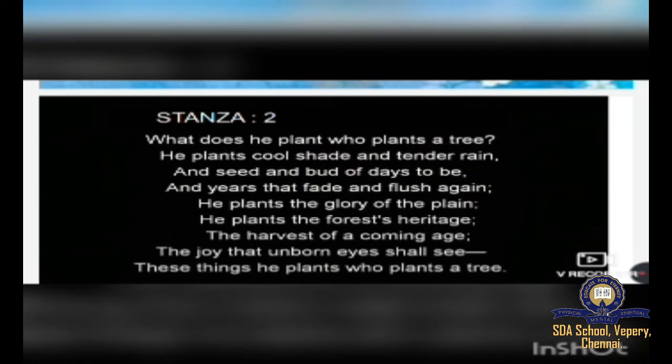Let's read the second stanza. What does he plant who plants a tree? He plants cool shade and tender rain, and seed and bud of days to be, and years that fade and flush again. He plants the glory of the plain. He plants the forest heritage, the harvest of a coming age, the joy that unborn eyes shall see. These things he plants who plants a tree.